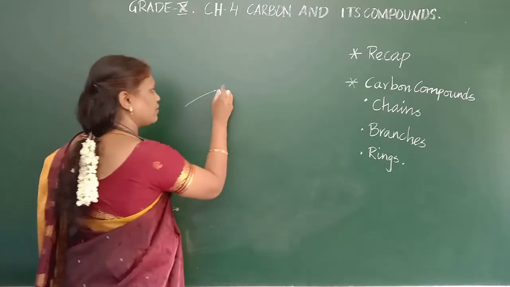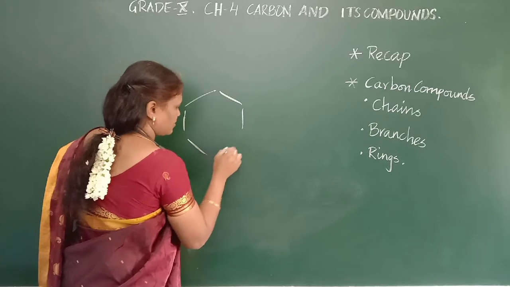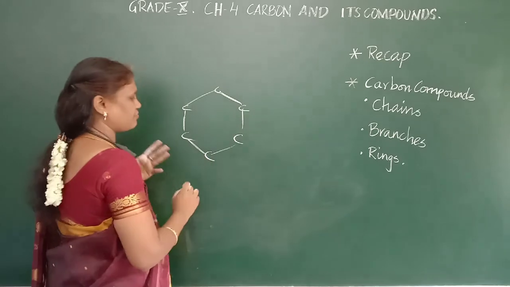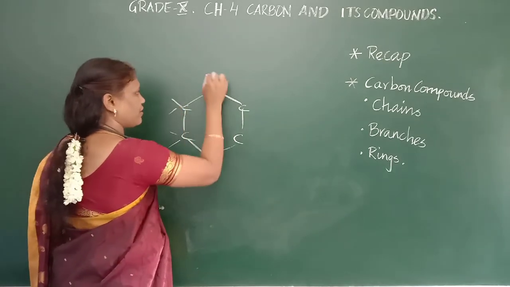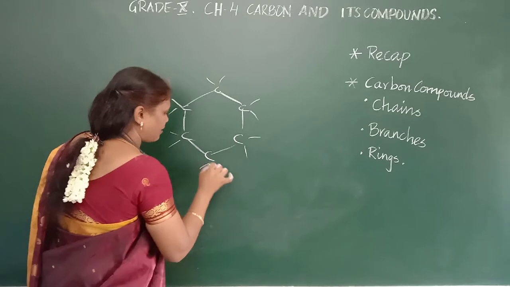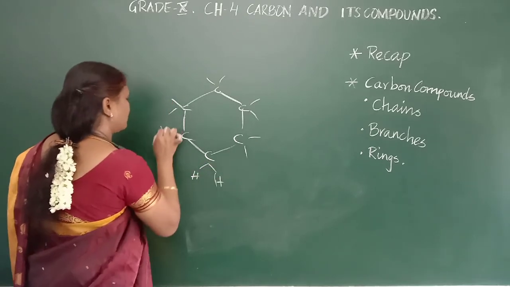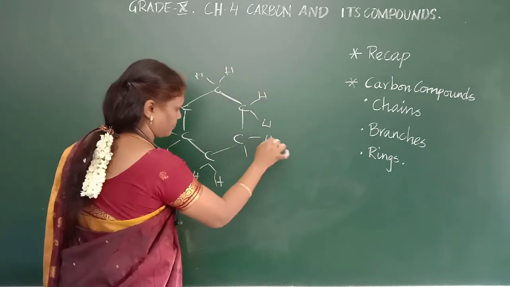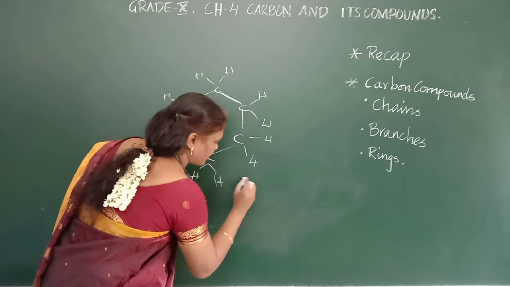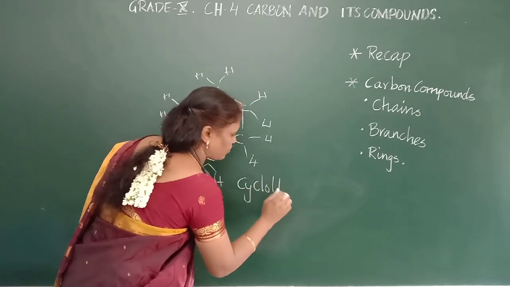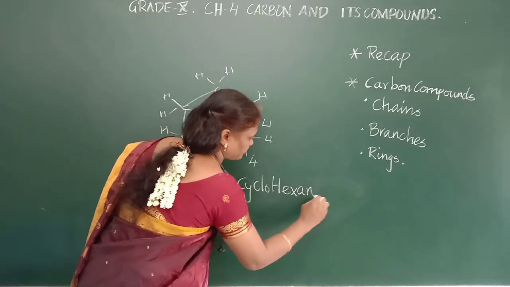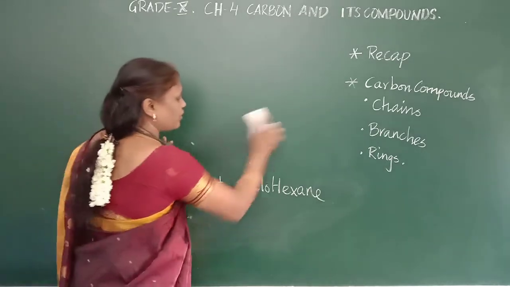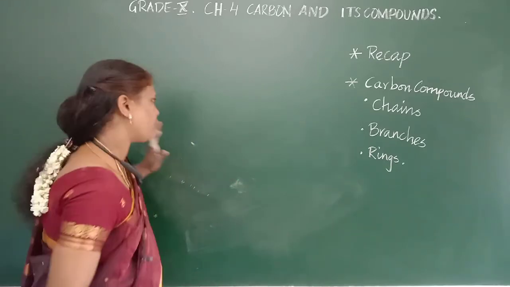For example, this is cyclohexane. Okay, 6 carbons are there. So it is having bonds, in that you will have bonds like this. It is called cyclohexane. Cyclohexane is a closed structure with single bonds.